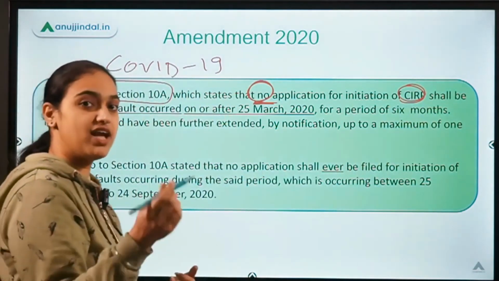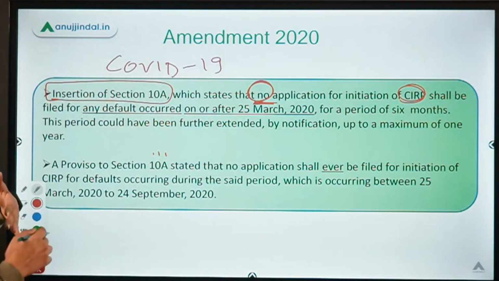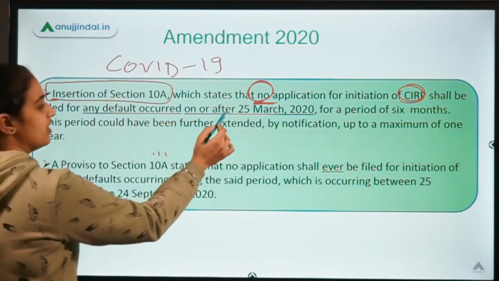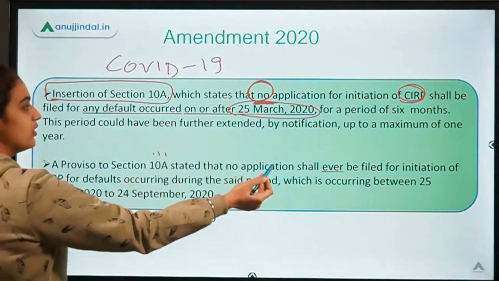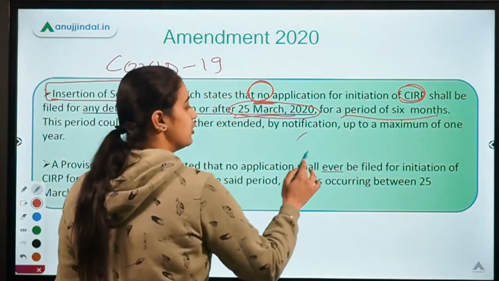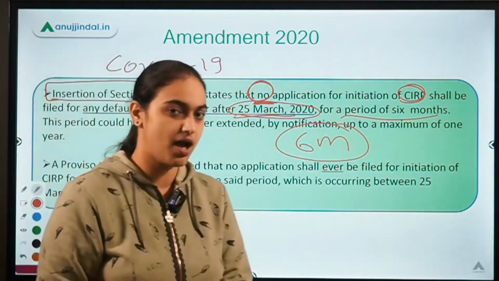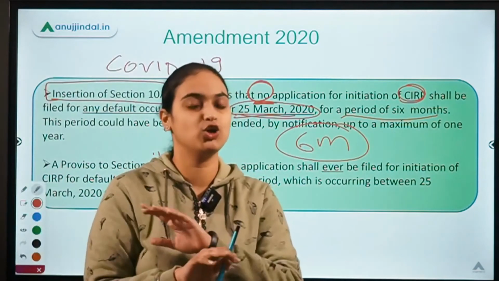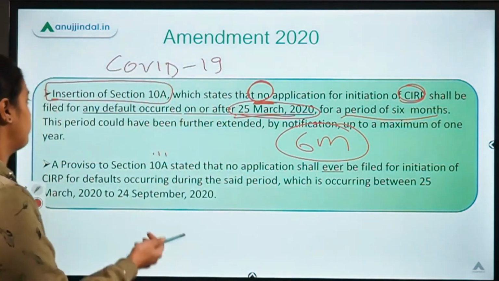No corporate can file an application to resolve their insolvency case if the default occurred between 25th March to 24th September. So from 25th March up till a period of 6 months. During the 6 months time, if any case of insolvency comes up, then for that time period, no one can file an application for the resolution process.